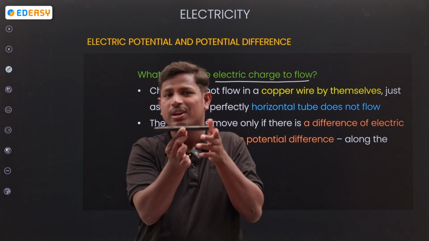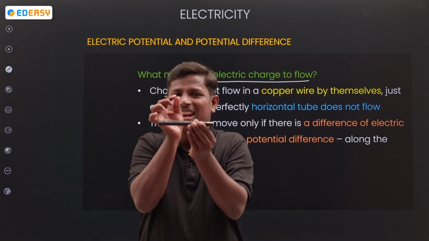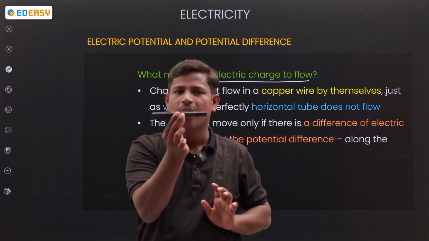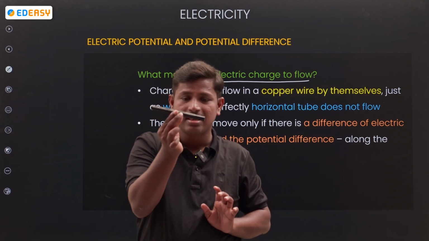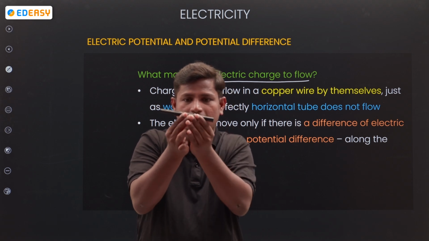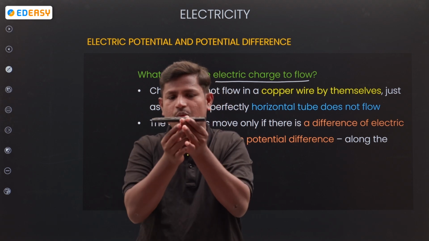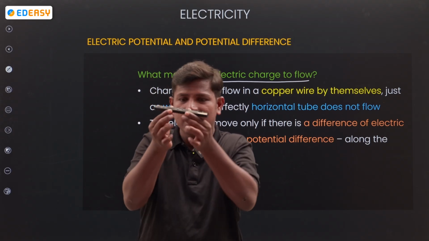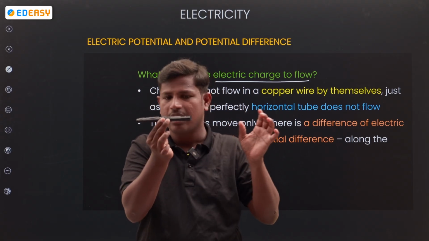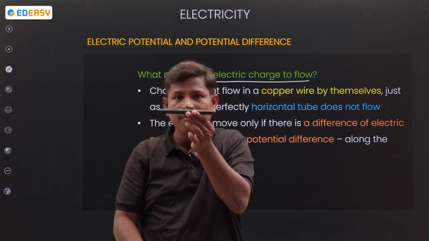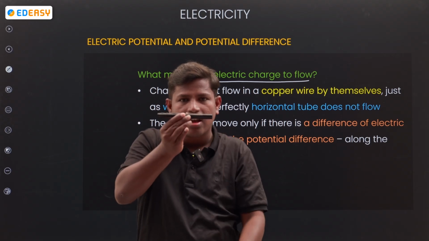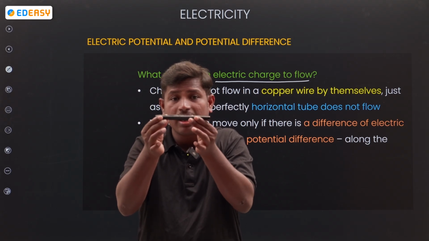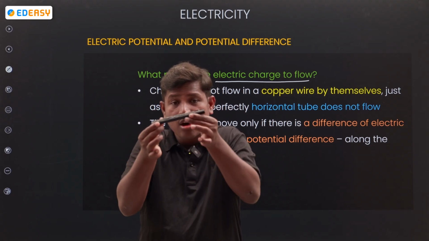In the comment section: sir, if you use more water, it will flow. No, my dear, take less water only. I am taking a very small amount of water in a pipe. If I tilt like this, the water flows this side, or if I tilt like this, the water flows this side. So water is flowing when there is a height difference. If there is no difference in height, same height on the right side and left side, there is no flow of water. If there is a difference in height, either this side or this side, it will flow.